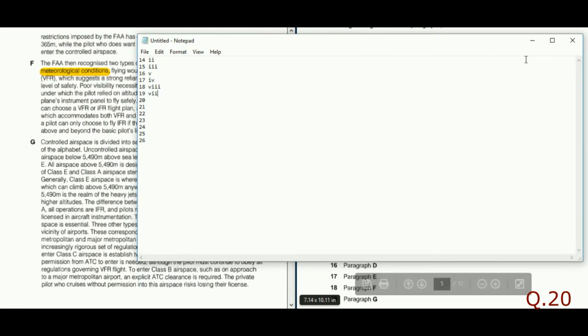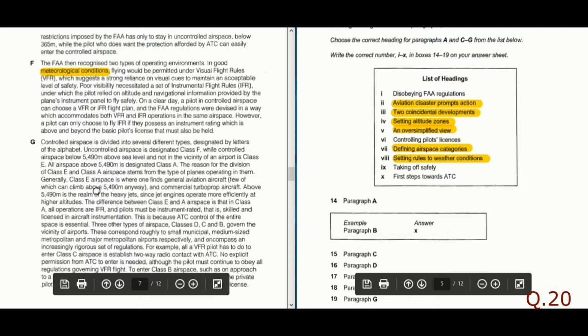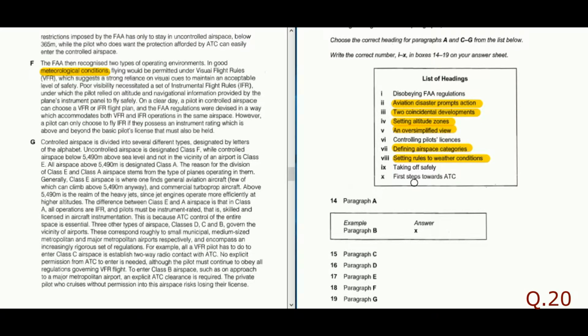I think this is clear. This list of headings, in some cases in the initial practices, you may face a bit of a challenge, but by practicing, it becomes one of the easiest things. You need to read the entire paragraph first, and try to read each and everything, and first the least possible solutions will be eliminated. Generally we get stuck between two options, and then we have to finalize by giving attention to the keywords and other things.